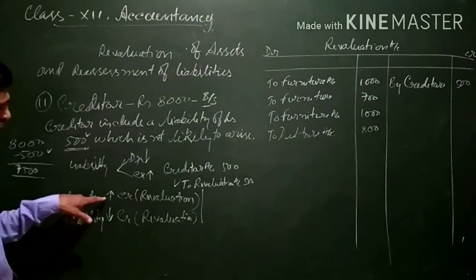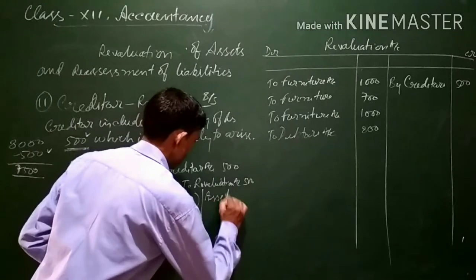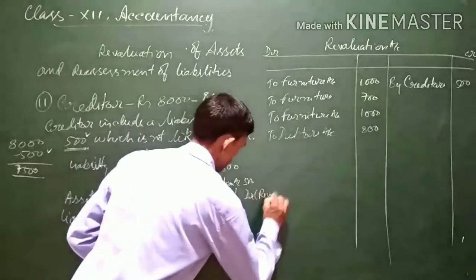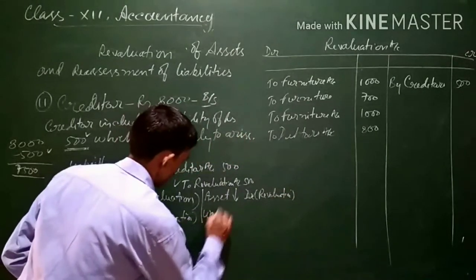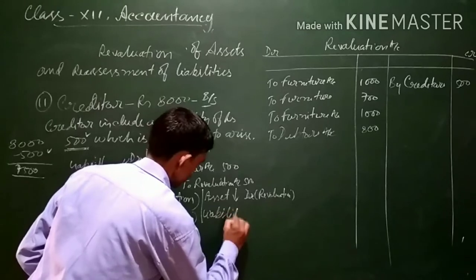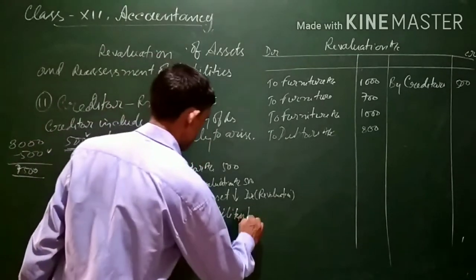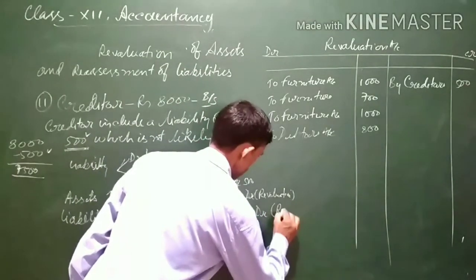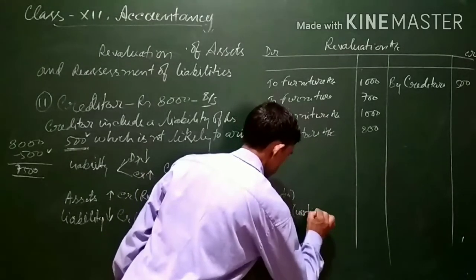Similarly, the opposite will happen vice versa. If an asset decreases, it is debited to revaluation account. And for liabilities, if liability increases, it will be debited to revaluation account.